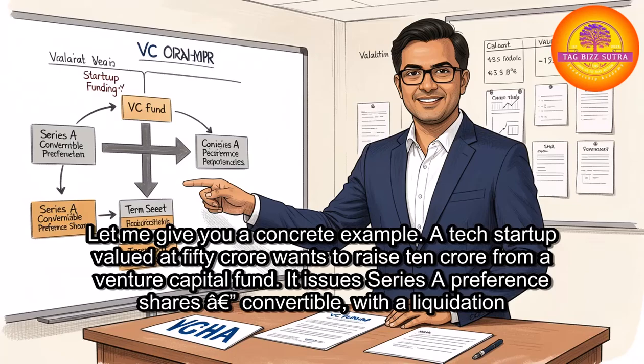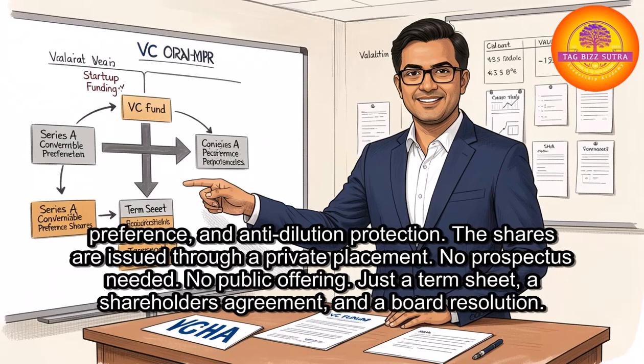Let me give you a concrete example. A tech startup valued at 50 crore wants to raise 10 crore from a venture capital fund. It issues Series A preference shares, convertible, with a liquidation preference and anti-dilution protection. The shares are issued through a private placement. No prospectus needed. No public offering. Just a term sheet, a shareholders agreement, and a board resolution.